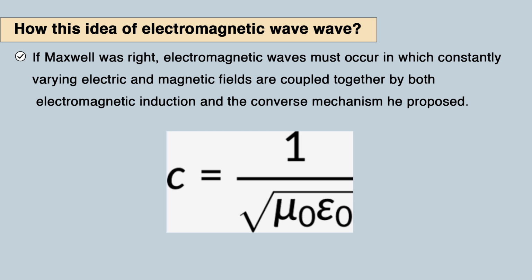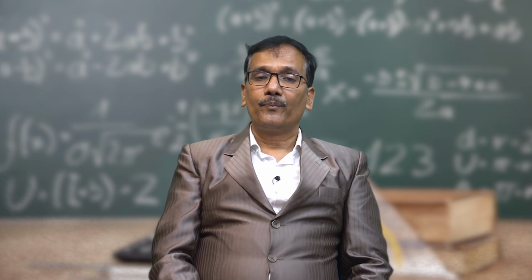And here mu naught and epsilon naught are just the permeability and permittivity terms related to the magnetic and electric field. One thing I would like to mention is that epsilon naught and mu naught individually have no physical meaning. These are just constants associated with electrostatics or magnetostatics. So we have 1 upon 4 pi epsilon naught, which is one constant, 9 into 10 to the power 9 Newton meter square per coulomb square, and mu naught by 4 pi, which is in Weber. These are just proportionality constants used by Coulomb.